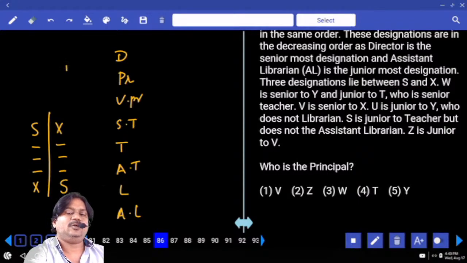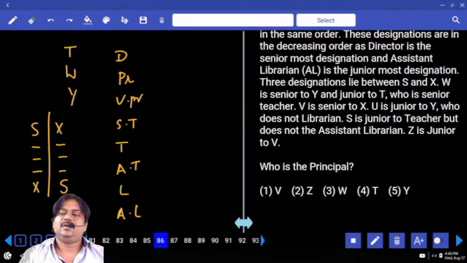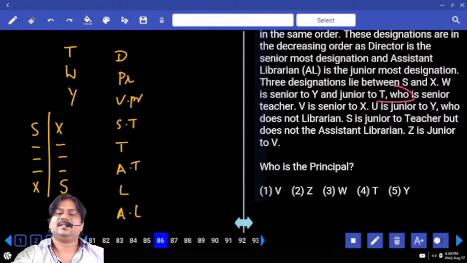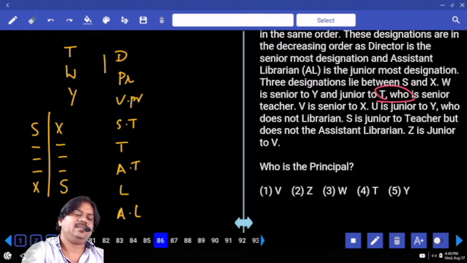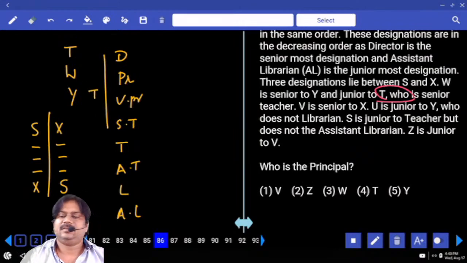W is senior to whom? W is senior to Y and junior to T. So who is senior to teacher? T is senior to teacher. So T must be among these 4. Yes or no? Can we have any confirmation?